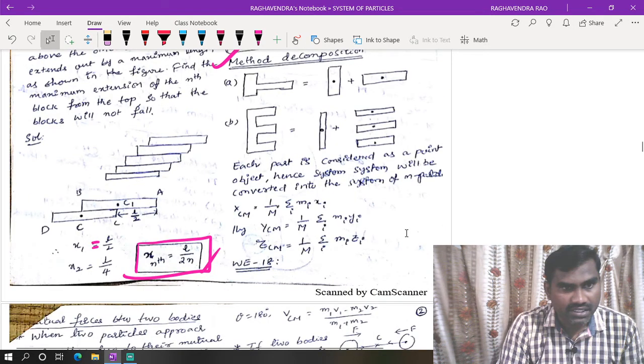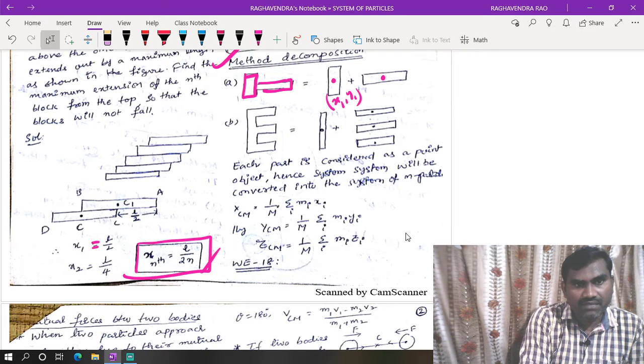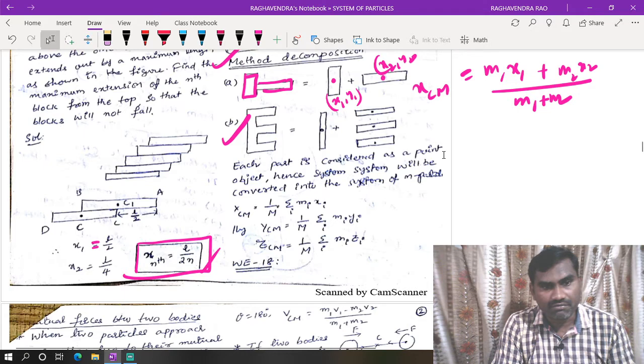Okay, now here we are dividing this part as one part and this is another part. Now this is one location and this is another. So this point we need to locate as x1, y1. This is x2, y2. As usual, xcm is equal to m1 x1 plus m2 x2 by m1 plus m2. Like that. If it is like this, we need to decompose. We have to divide into parts and apply the formula. So this is a very easy and very important method to locate the center of mass.